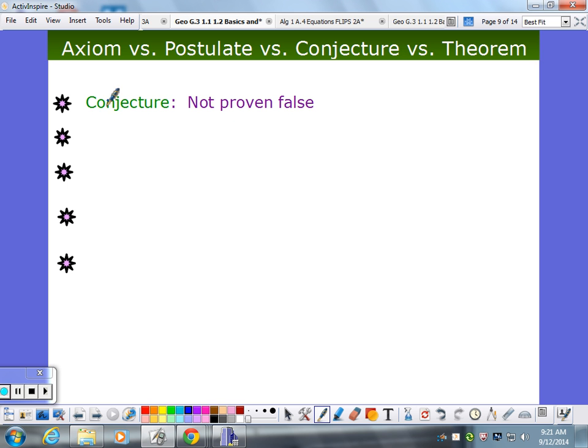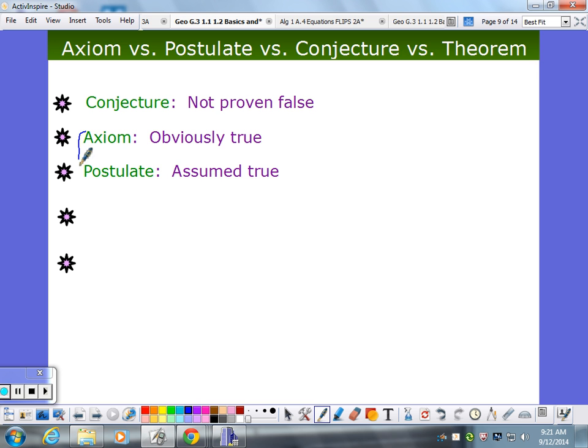That's a conjecture. An axiom is a statement that we haven't proved, but it's obviously true. Whatever that means, right? And that was Euclid speaking. That's an axiom. It's obviously true. It's an assumption. These are assumptions he used. Postulates are a very similar idea. They're also not proven. They are assumed true.